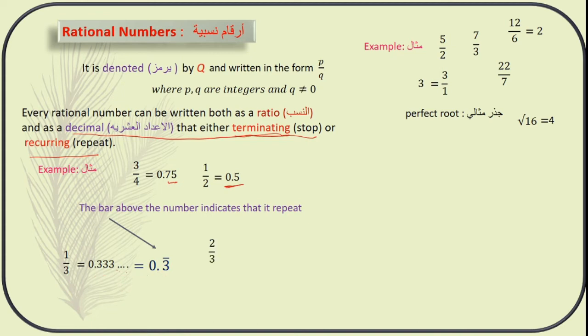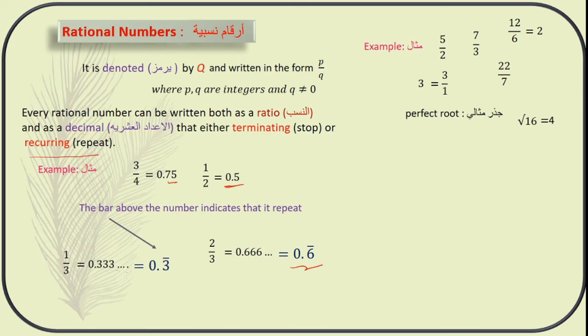And another example, 2 by 3. This is equal to 0.6666. Here also the number 6 is repeating. So this can be written as 0.6 bar. Okay, so the number repeats. I hope you understood here.